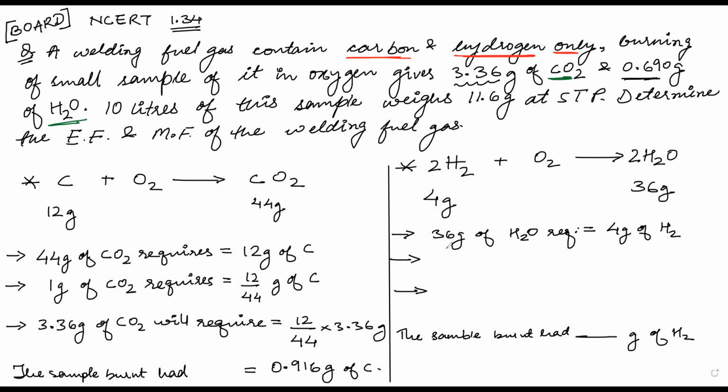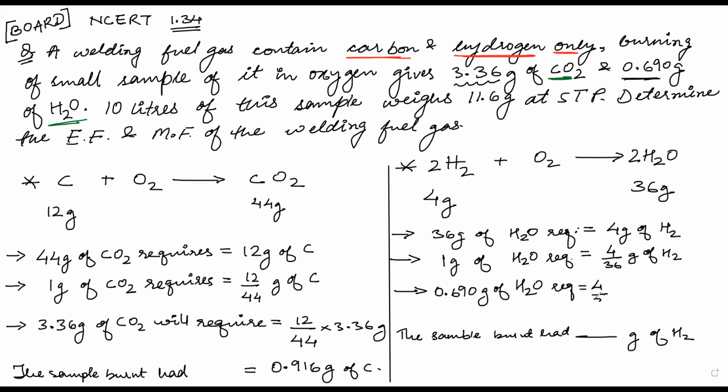So here we have 36 grams. So we'll write 1 gram of H2O requires 4 by 36 gram of H2. And after that, we will write 0.690 gram of H2O requires 4 by 36 times 0.690, which will be equal to 0.0766, and the 6 continues.